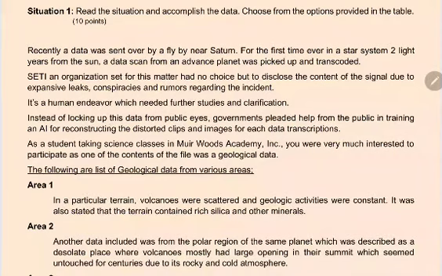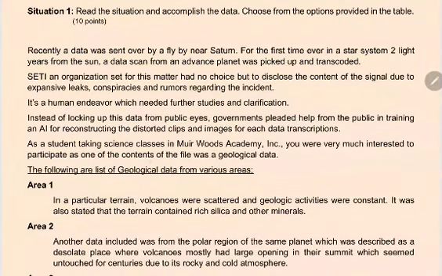Instead of locking up this data from public eyes, governments pleaded help from the public in training the AI for reconstructing the distorted clips and images for each data transcriptions. As a student taking science classes in Muirwoods Academy Incorporated, you were very much interested to participate as one of them.